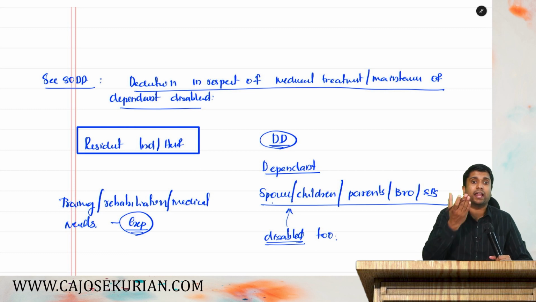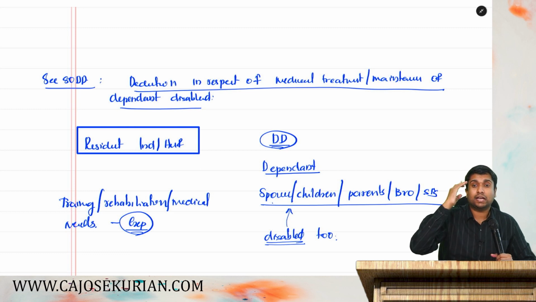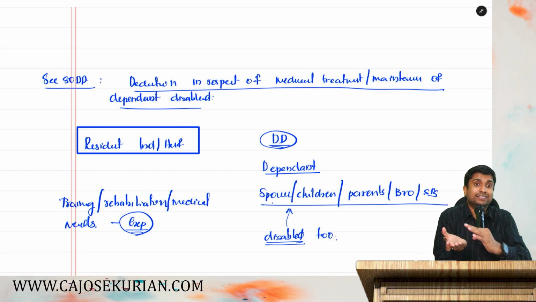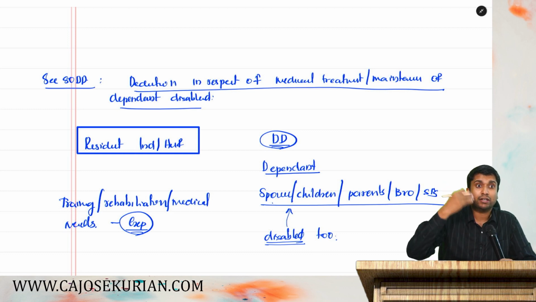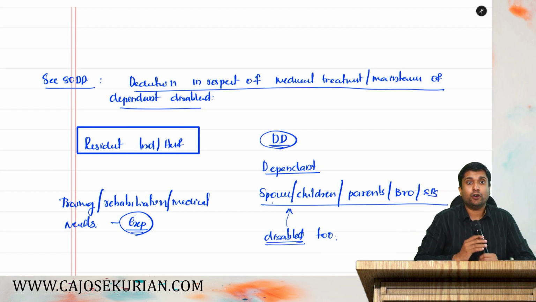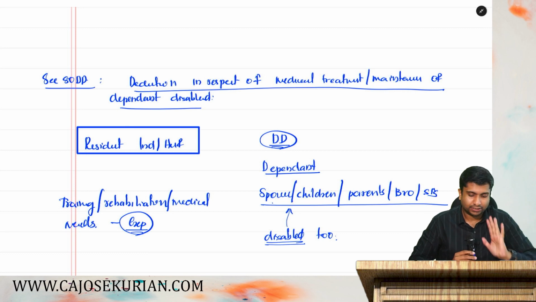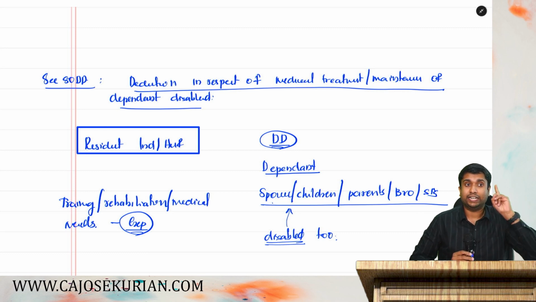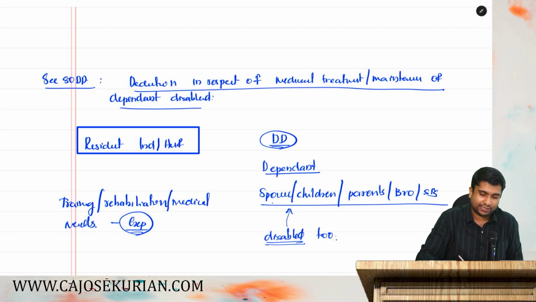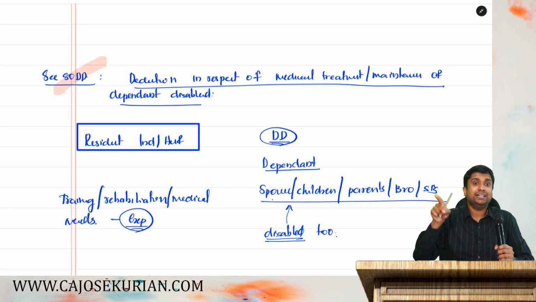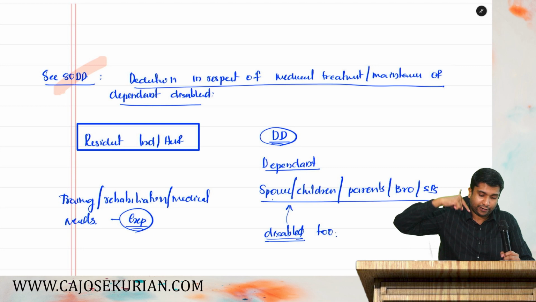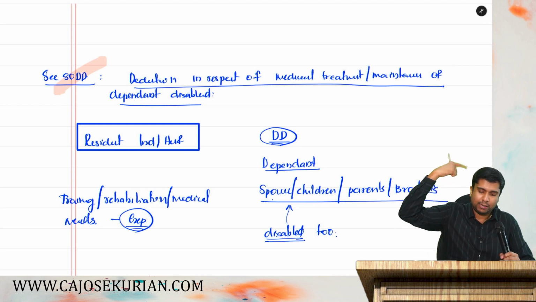Say for example a blind person or someone with autism. For maintaining them, you require therapies, treatments, rehabilitation, etc. If you are expending anything for that, then you will get a deduction. It is for the dependent disabled. It is actually easy. DD means dependent disabled. You have a dependent who is disabled and for his training, rehabilitation, medical needs, etc.